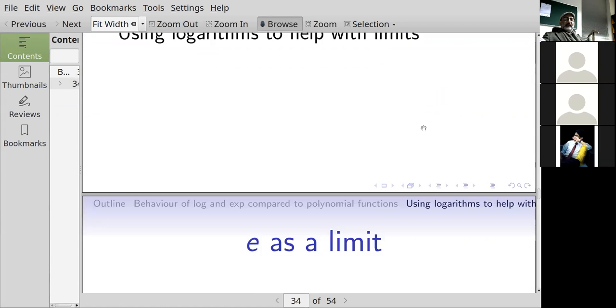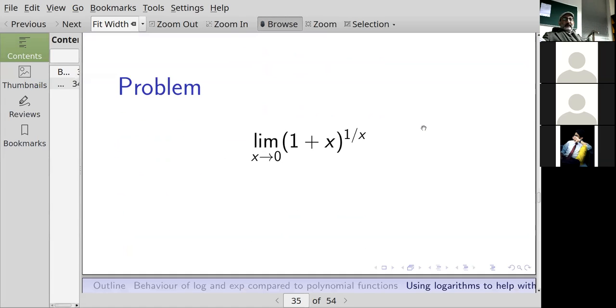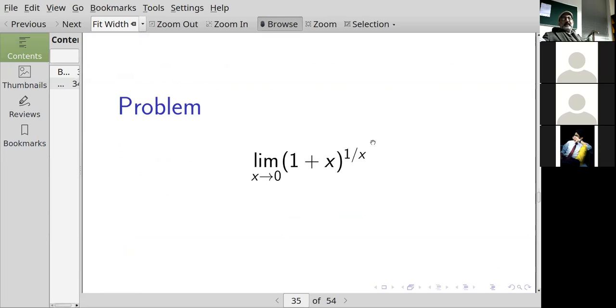Okay? So here's the problem. Limit as x goes to 0 of (1 plus x) to the 1 over x. So this is not a form that L'Hopital can help you with. But we can do something else.